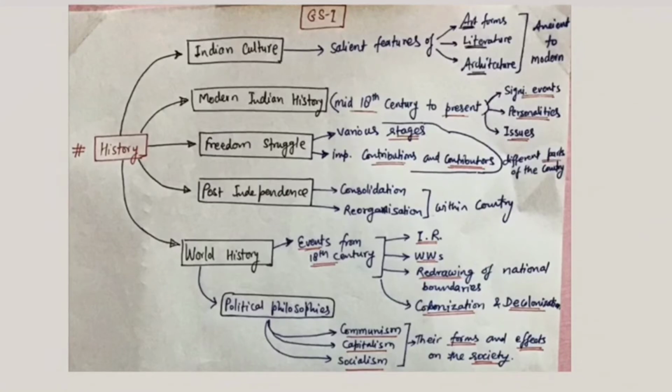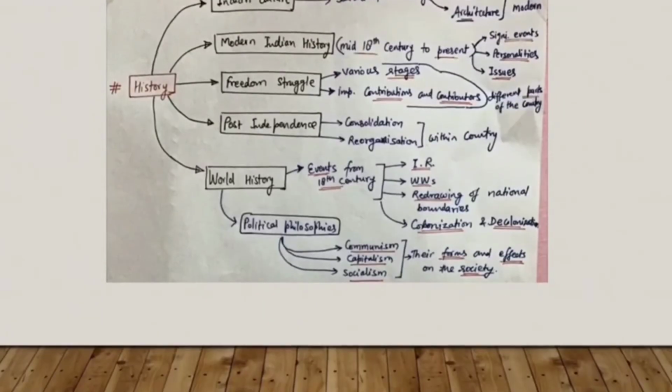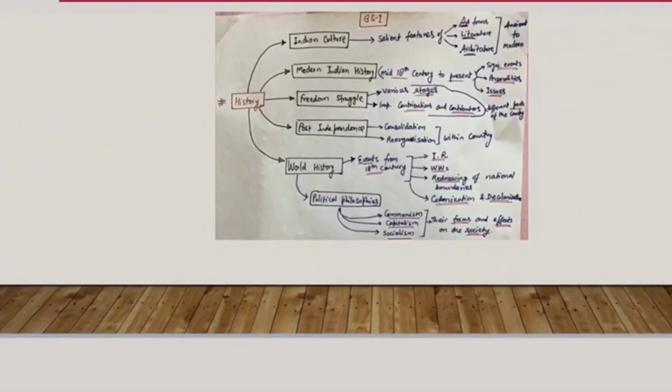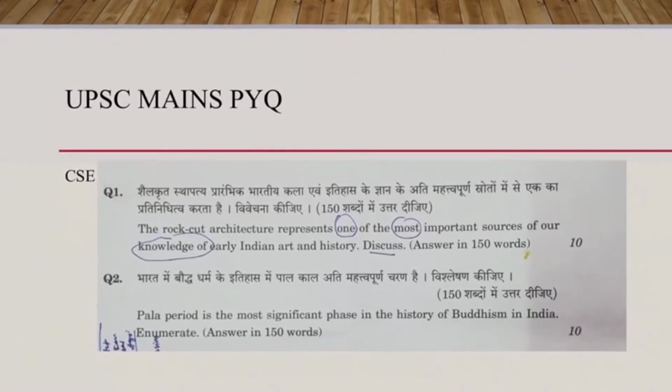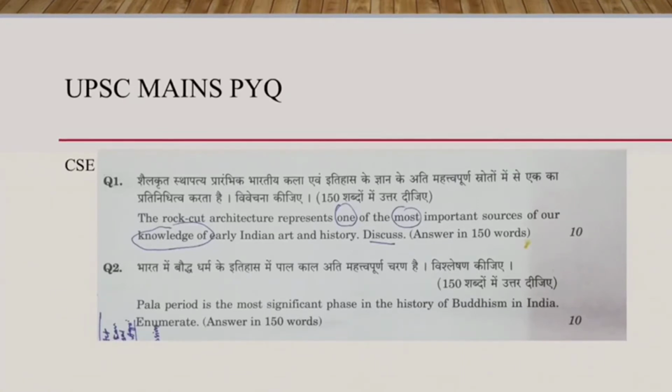You can easily relate to what I am saying by seeing the previous year question paper. Now I am going to show you how this is related to what we are talking about. This is a question from the CSE 2020 Mains, which finished in January 2021.